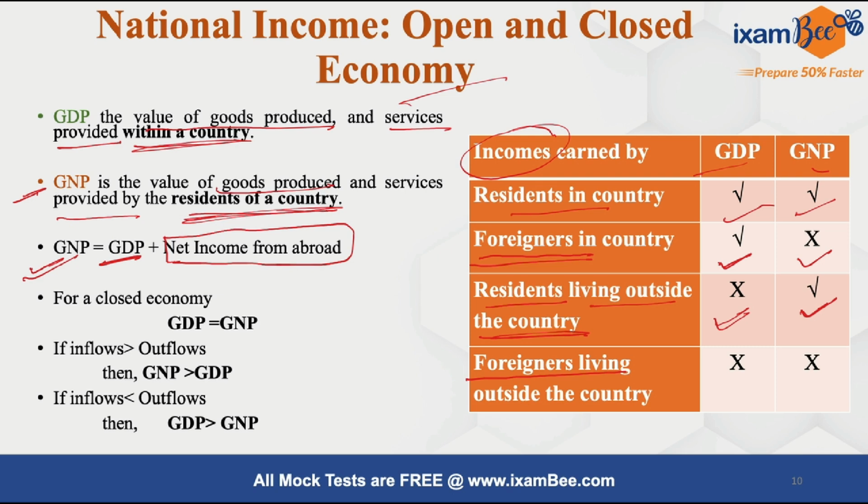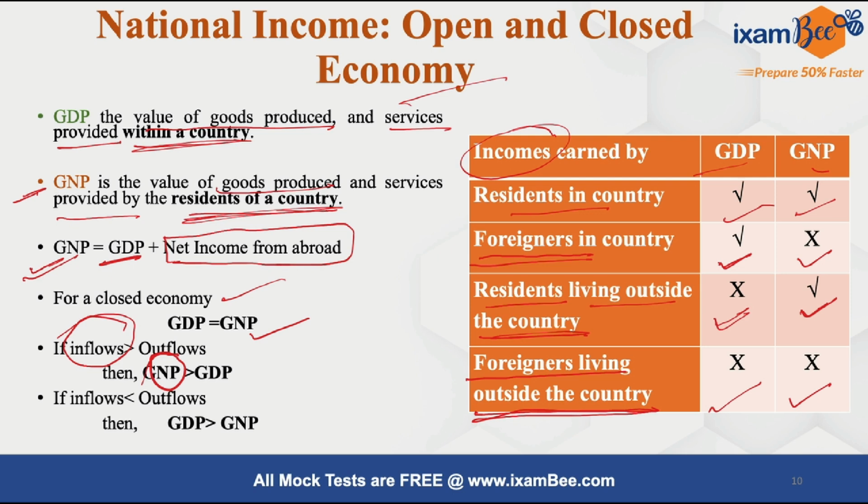If somebody is not living in India and is earning some income, we do not include it while calculating GDP, but we do include it while calculating gross national product. And for income earned by foreigners living outside the country, because they are not in our territory, the incomes earned by them are neither included in GDP nor in GNP.